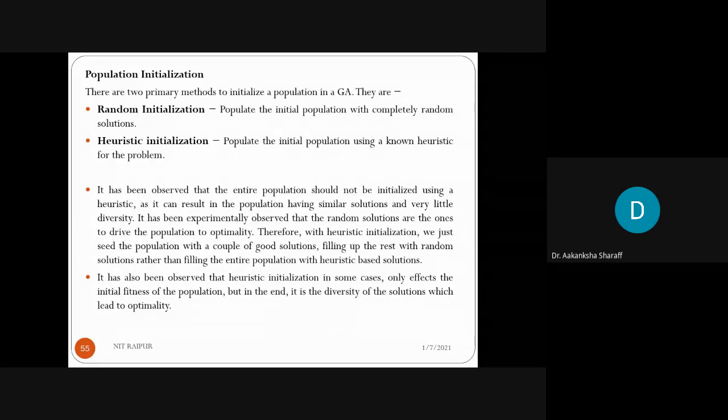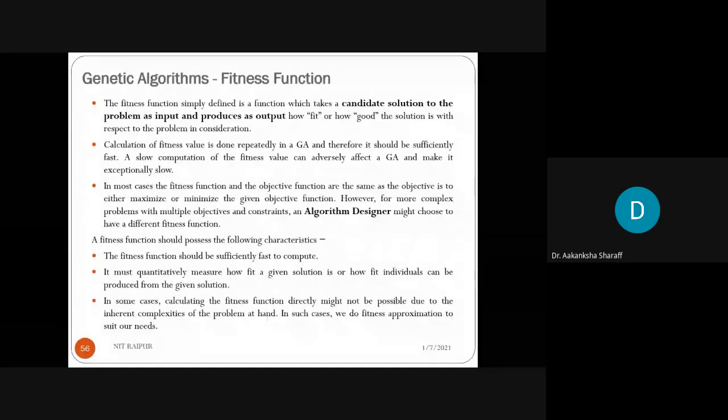Clear? So here, what exactly is the fitness function? Now we have understood what a population is, that it is a set of chromosomes, or a set of solutions, which should be diverse in nature, and the size of that population should not be too large or too small. Now the next step, as we go through the diagram, is the fitness function, how to evaluate or how to calculate the fitness function.